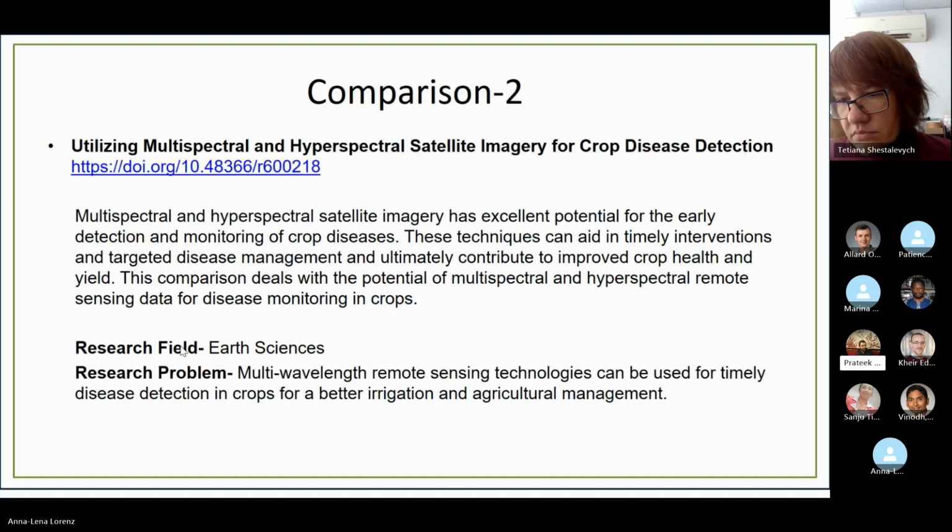I'm focusing on timely things because it is very important to know about these diseases on time. For example, if in a brinjal field any of the crops are diseased, then there is a high chance, if we don't get the timely scan done, it will spread all over the field. Next slide, please.